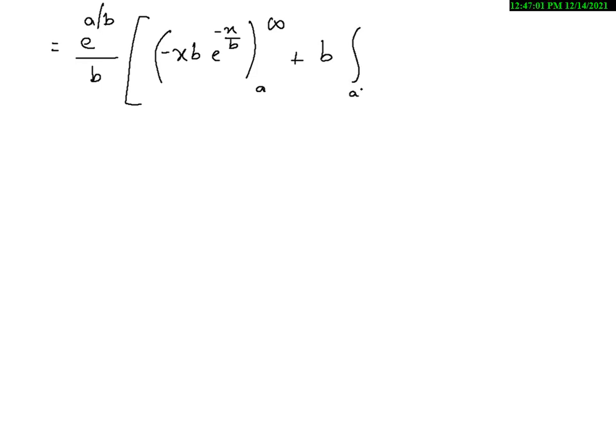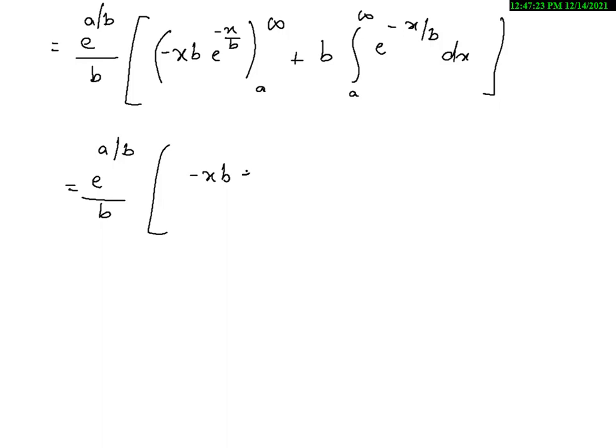Integral a to infinity e power minus x by b into dx. Now let me do the integration part. I have just copied it once again. E power a by b by b. Okay, now this is minus xb e power minus x by b over the limits a to infinity, plus b is as it is.